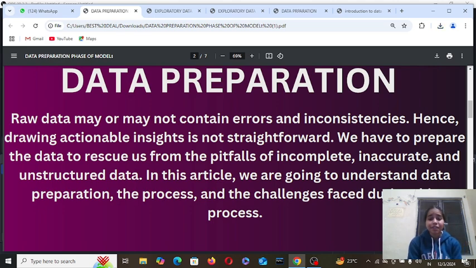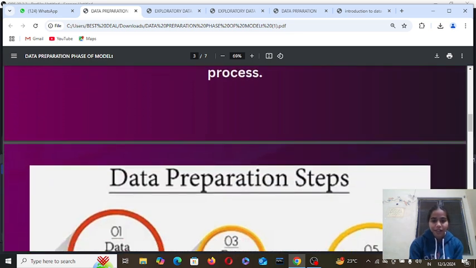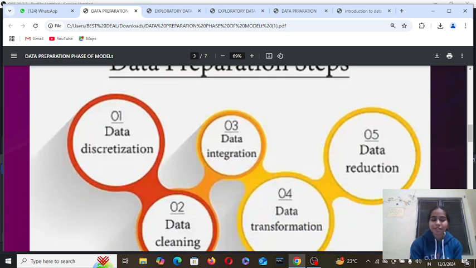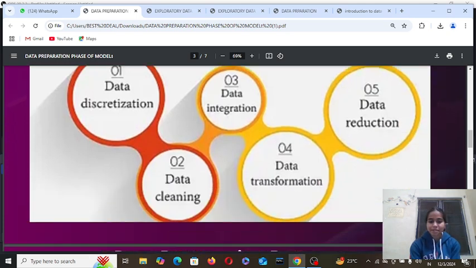In this article, we are going to understand data preparation, the process and the challenges faced during the process. There are a lot of challenges faced when the data is being prepared, so we learn about them in this video series. Data preparation steps: data discretization, data integration, data reduction, data cleaning, data transformation. These are the five data preparation steps.